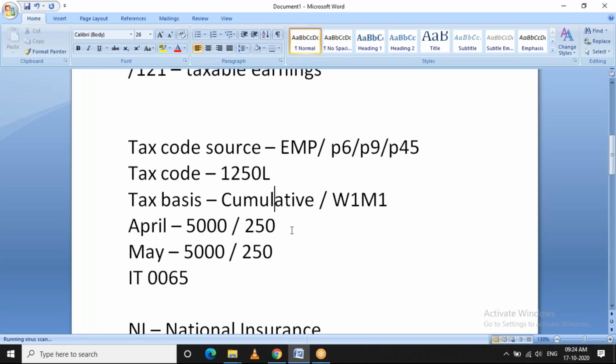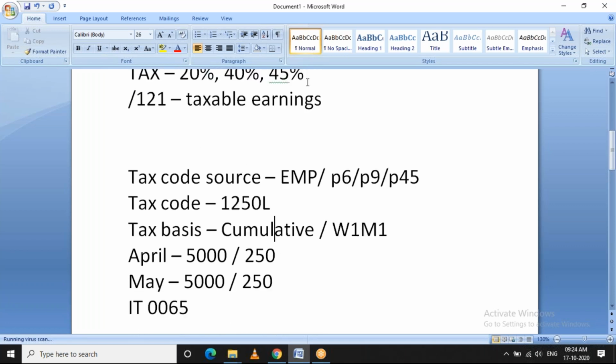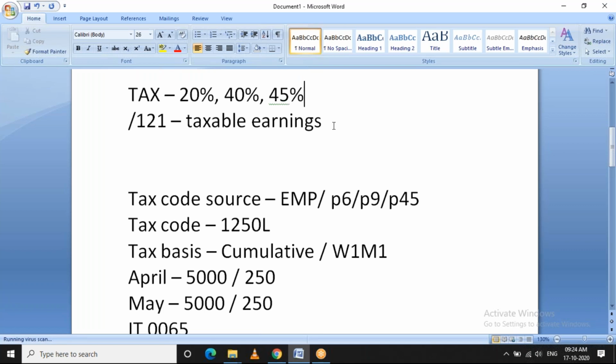Coming to the calculation base part. As I said earlier, 121 will be the base considered for calculating tax, and whatever tax is calculated will be generated in /501. So in this scenario, as I said, it will be 250 here, and here it will be 5,000 pounds.